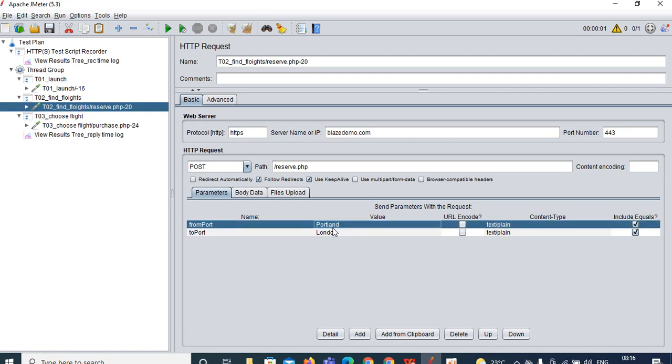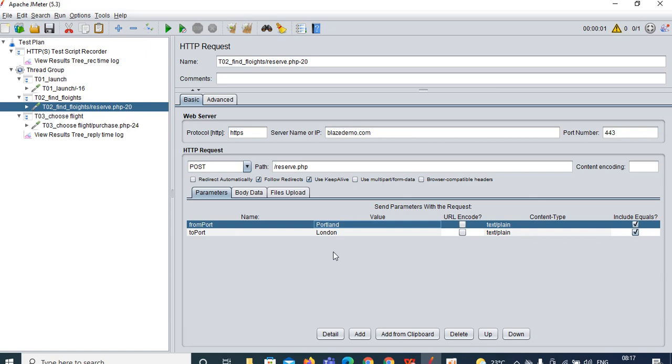Let us assume what we are doing here in performance testing. You are preparing one script and you are iterating the script with n number of users. We use the same script for n number of users, like 100 or 1000 or 100,000, we can use the same script. Then what happens? Each and every user executing this particular script will travel from Portland to London only. If you are testing with 1000 users, all 1000 will go from Portland to London.